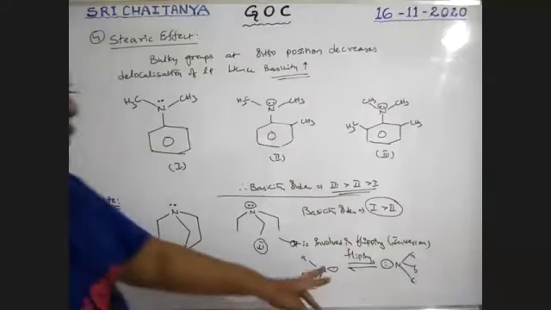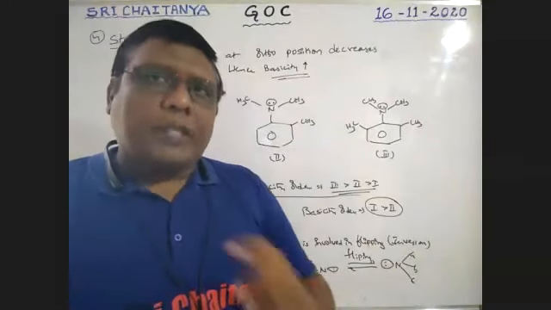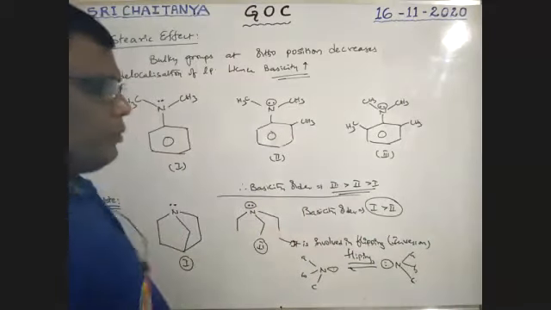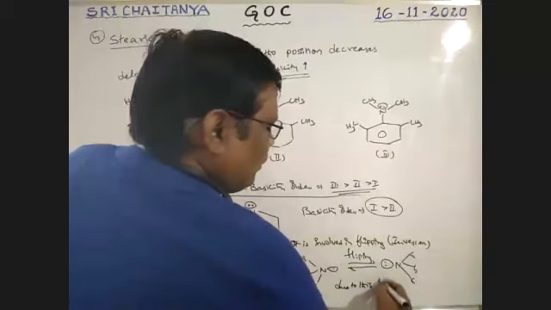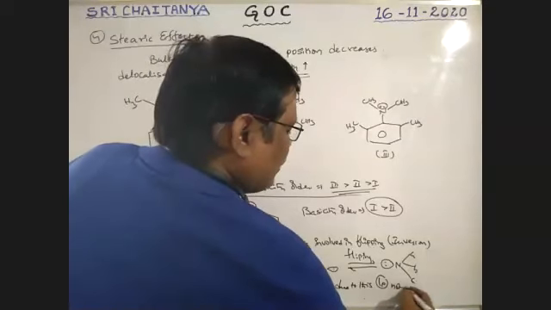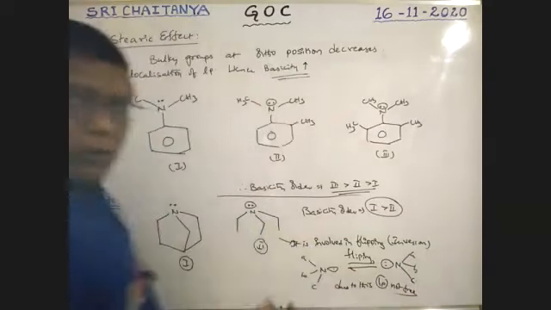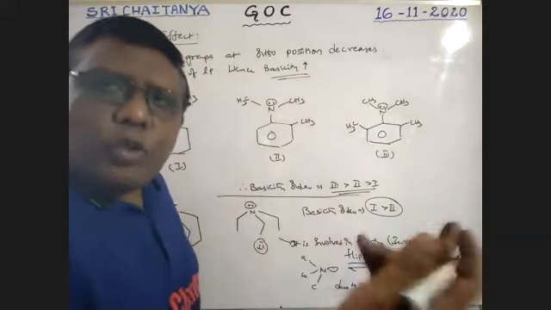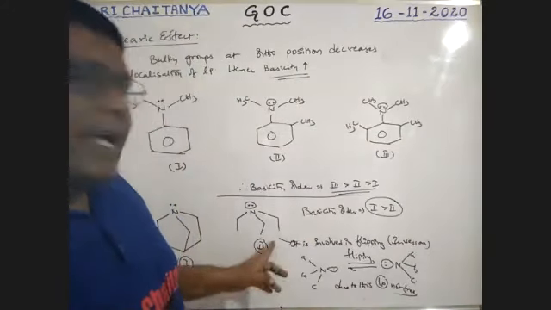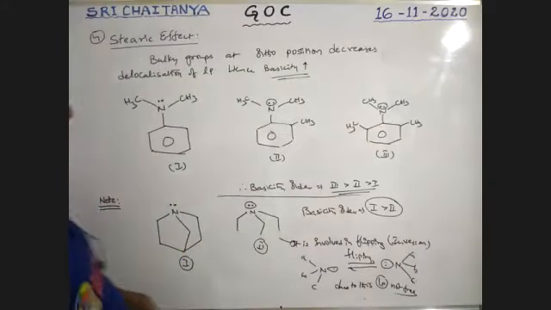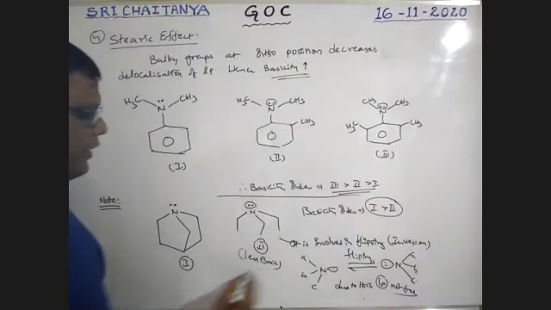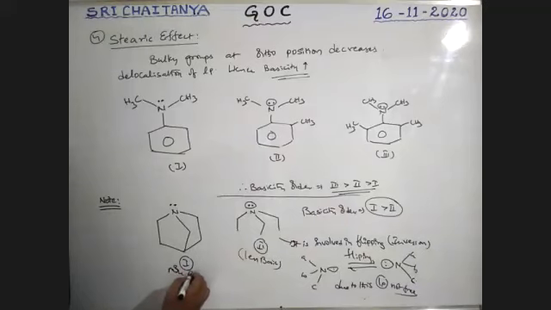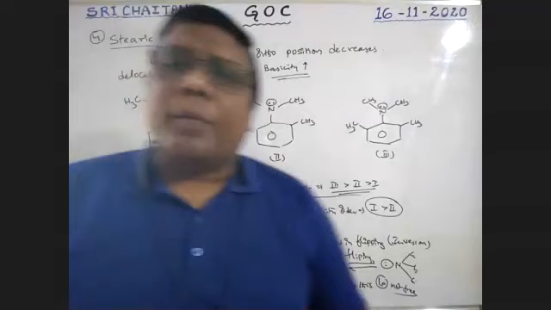Because of flipping, that lone pair is not free. So due to this, the lone pair is not free. When the lone pair is not free, it is not easy to come out. Therefore, it is less basic in nature, and the other is more basic in nature.